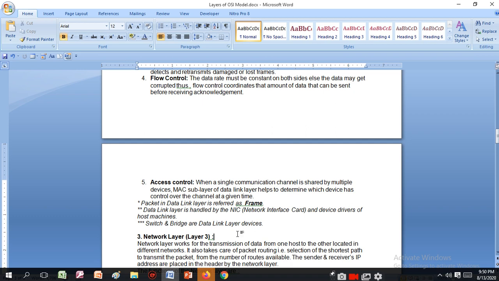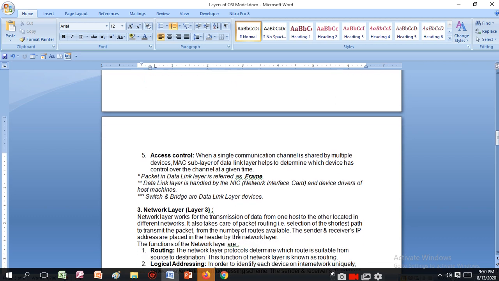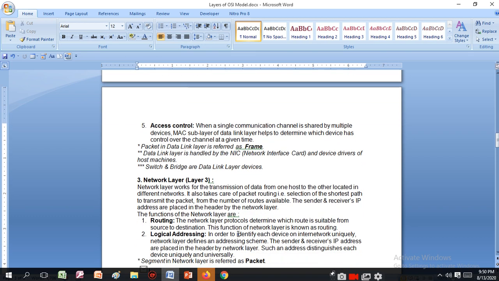So the network layer works for transmission of data from one host to the other host.